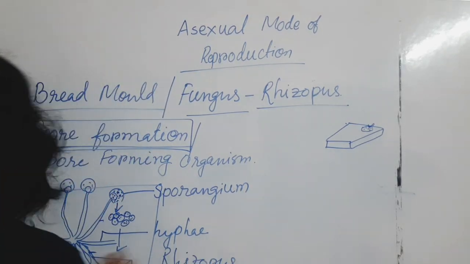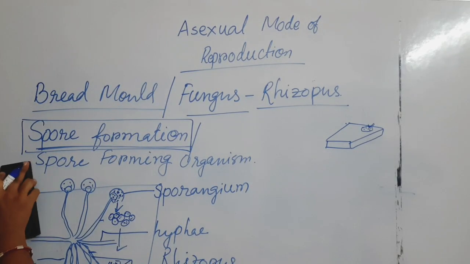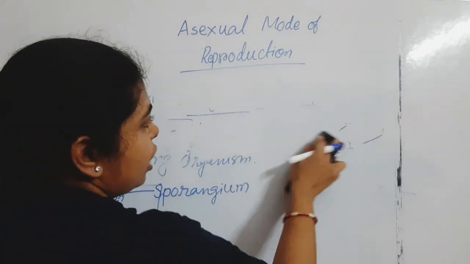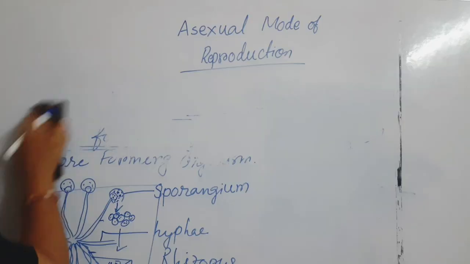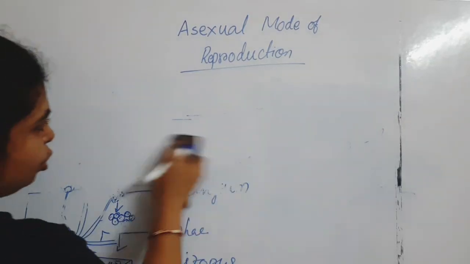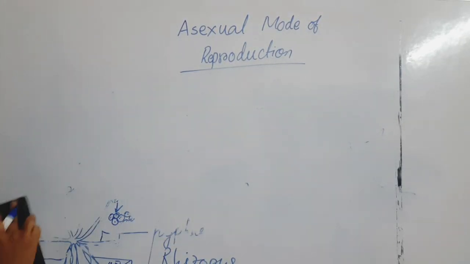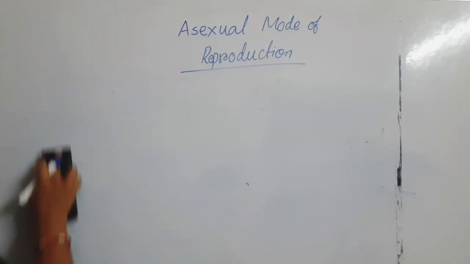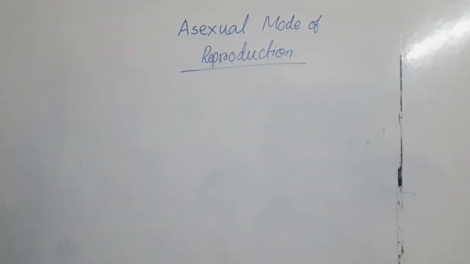Okay, so now we have spore formation, which happens in fungus. Now we come to the next, that is budding. What is budding? Bud you already know, right? Anyone can tell me what is budding?